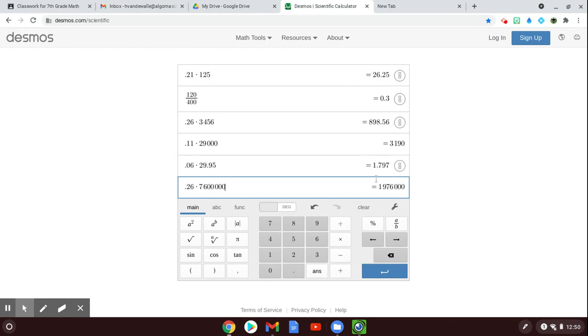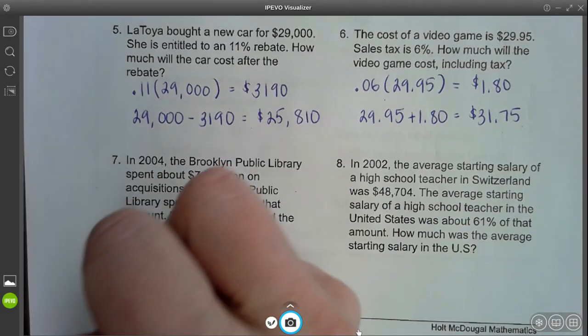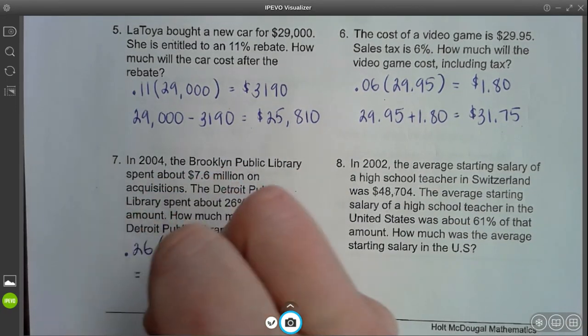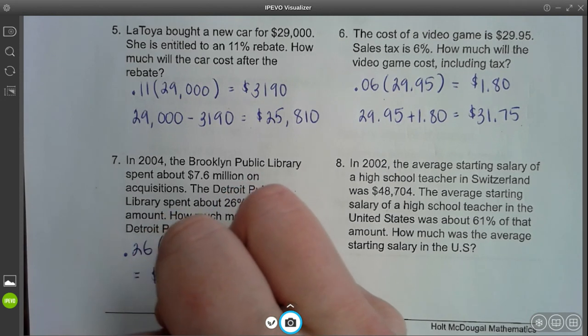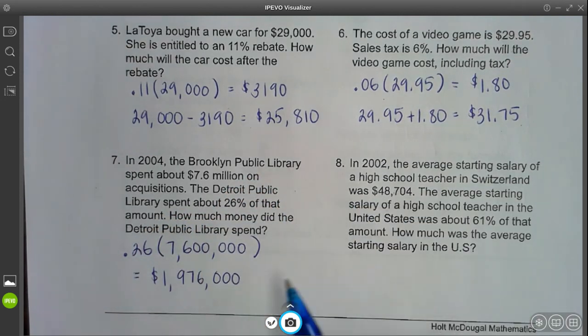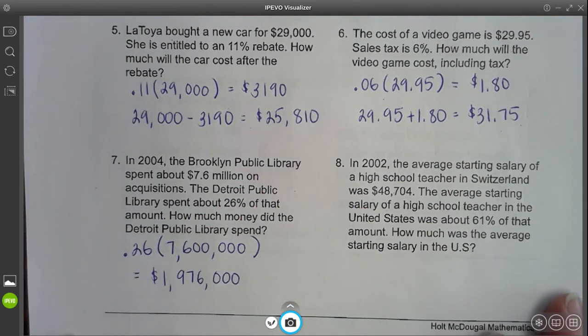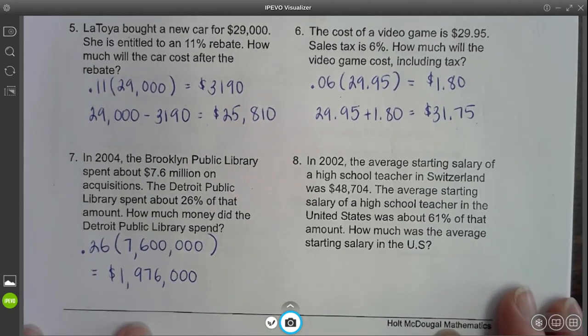Okay, and here is the final amount. It's 1,976,000. What I like about Desmos is it kind of puts little spaces where we would normally put a comma, so it's easier to read that number. So $1,976,000 is what the Detroit Public Library spent on their acquisitions.